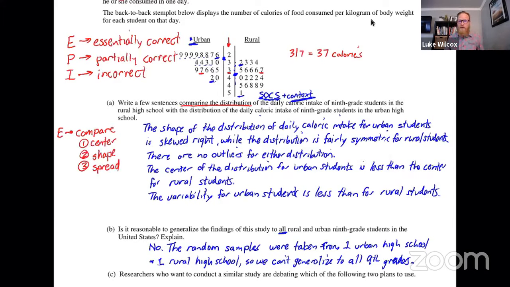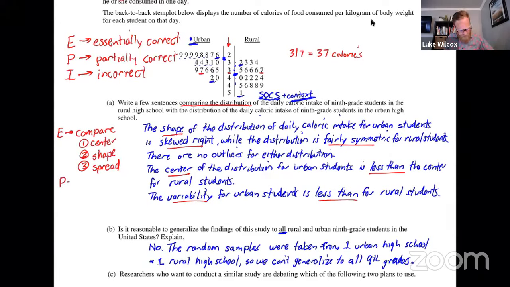And so when we look at this model solution here, comparing the center, we have center here, and we have used comparative words, and the comparison is correct. For shape, we have shape here, and we have compared the shape for the one distribution versus the other distribution. And for spread, we called it variability, and we have a comparative word there that is correct. So we definitely would get an E for this part.